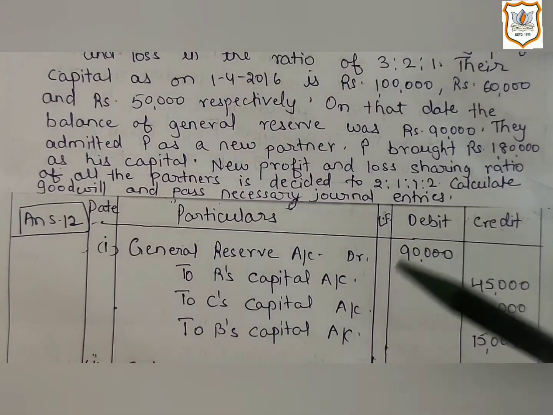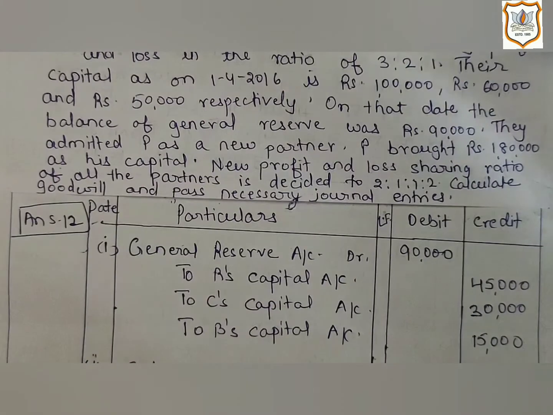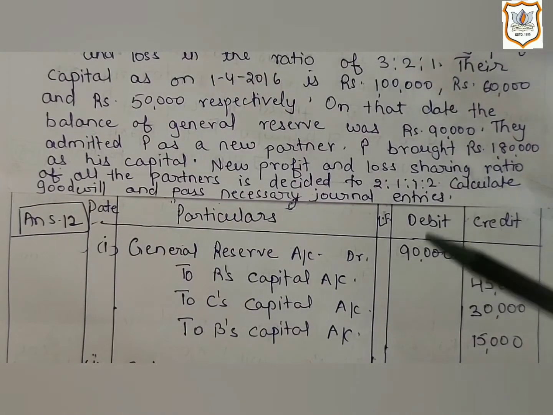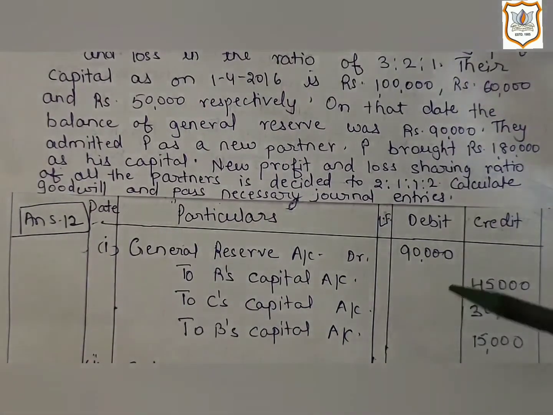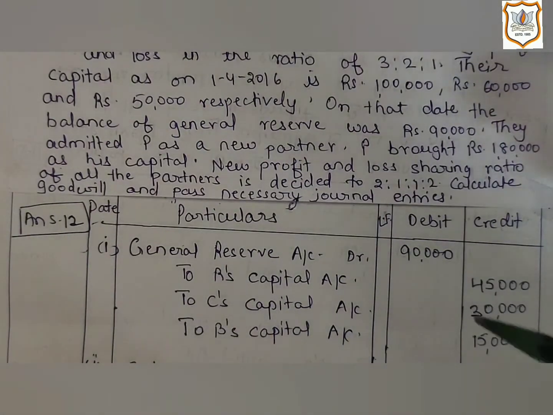Because only old partners have a right on accumulated profit and all types of reserves, because these are the result of their effort only. At that time, the new partner was not admitted. So the new partner does not have any right on it. That's why it is distributed among old partners only in their old ratio.